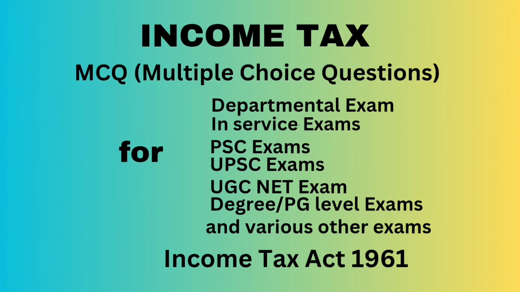Question number 34. Which of the following income is not exempt under section 10? Option A, share in total income of firm. Option B, bonus on life insurance. Option C, income from agriculture in Lahore. Option D, income from mutual funds. Correct answer, income from agriculture in Lahore.